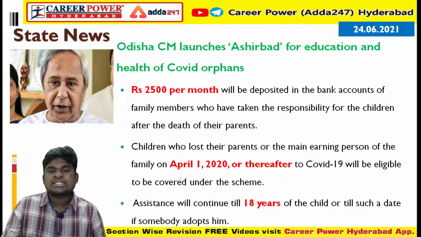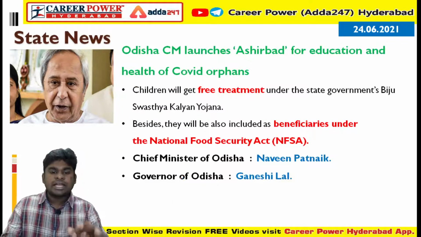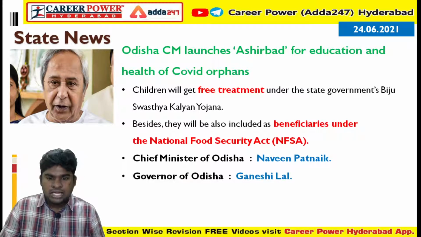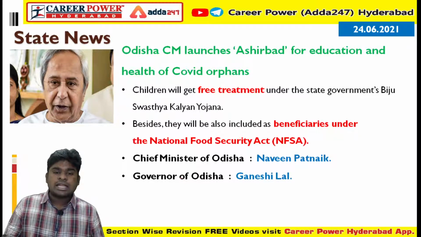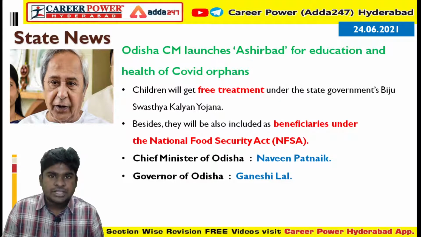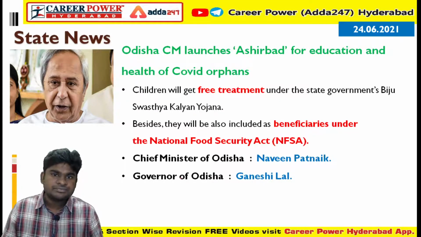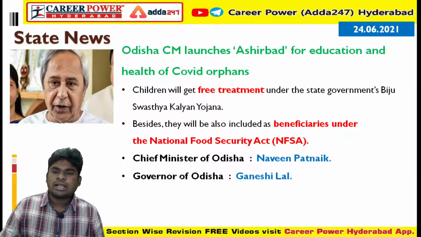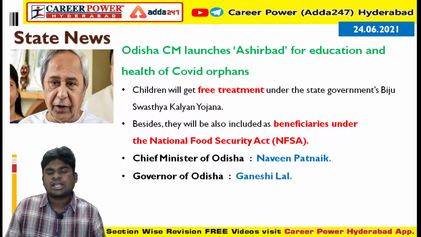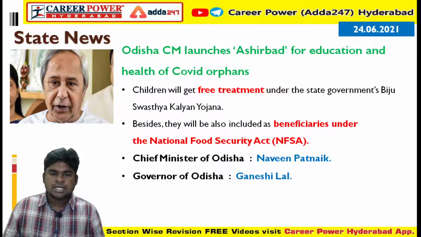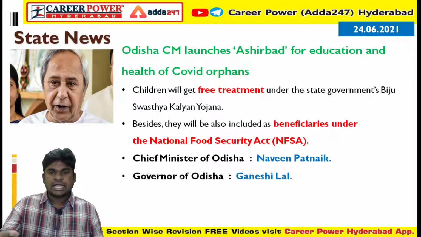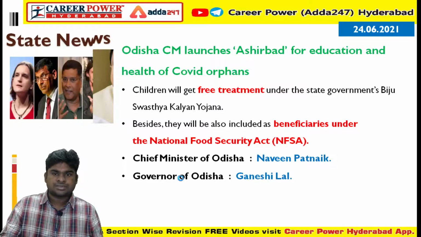A monthly assistance of rupees 2,500 and free treatment under Swasth Kalyan Yojana, and they are also included as beneficiaries under the National Food Security Act. These are all the facilities given to these children. Please remember the Ashirvad scheme for education and health of the COVID orphans. Chief Minister of Odisha is Naveen Patnaik, Governor of Odisha is Ganesh Lal. Also remember these points.